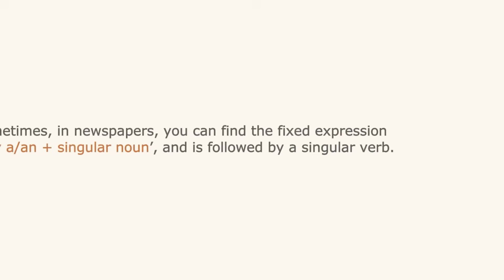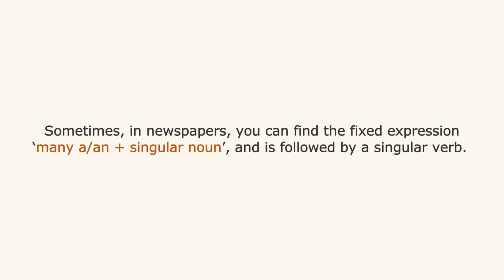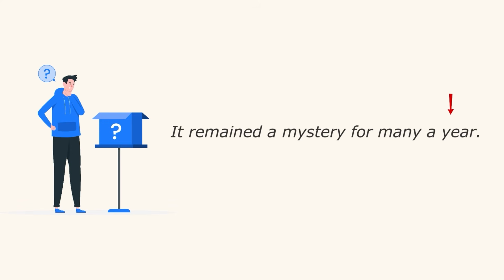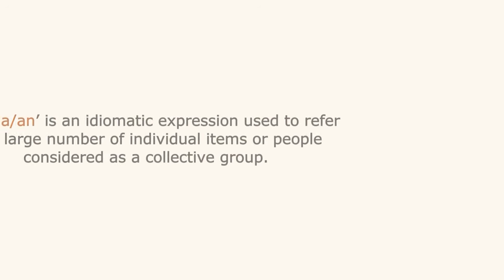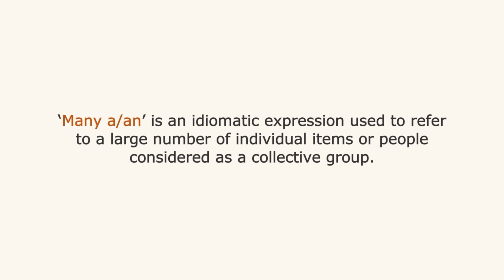7. Sometimes in newspapers you can find the fixed expression many a or many an plus singular noun, followed by a singular verb. For example, it remained a mystery for many a year, for many years. Many a or many an is an idiomatic expression used to refer to a large number of individual items or people considered as a collective group.